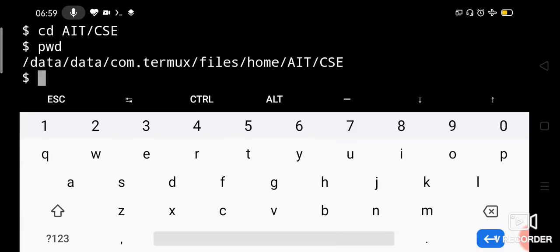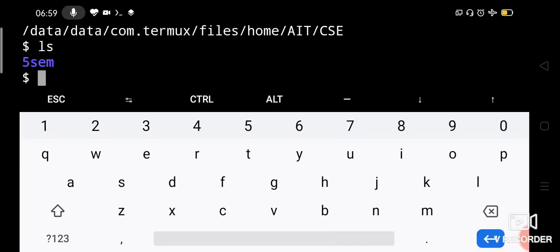Okay, so now you check the files here. See, now only 5th SEM is there because 6th SEM we deleted, right? 5th SEM we deleted. So that is how you can do.